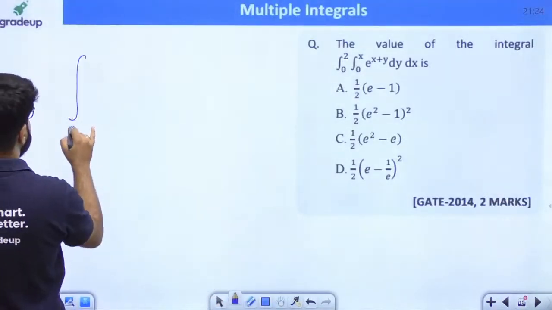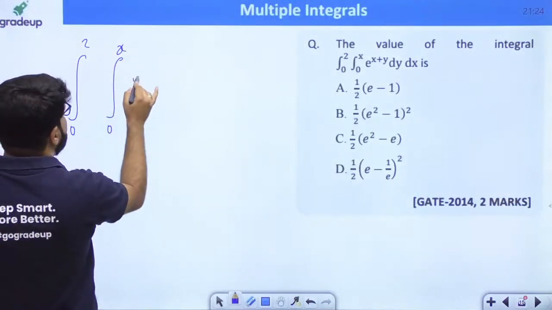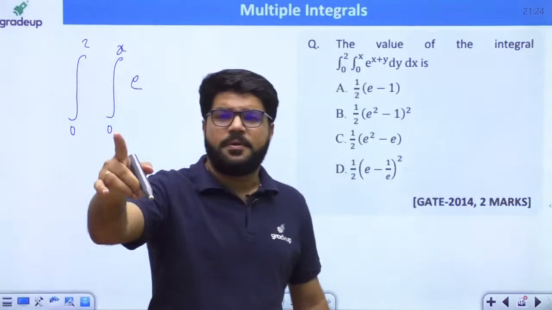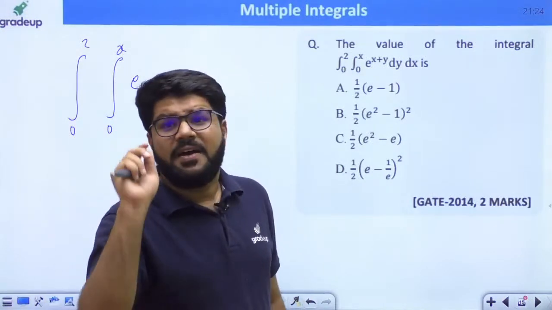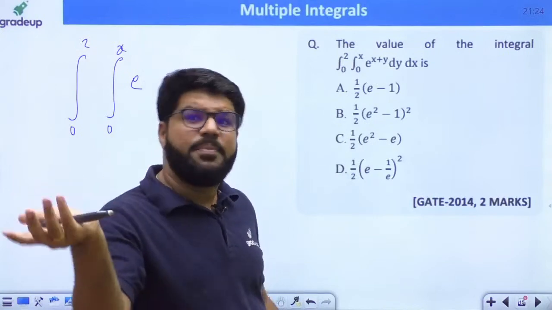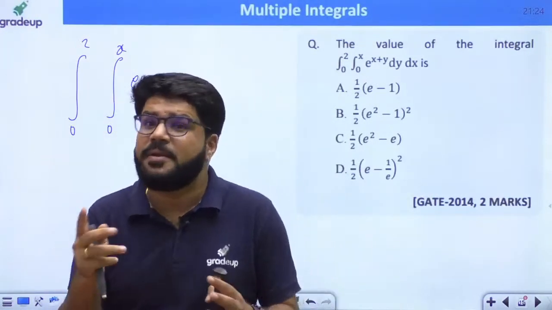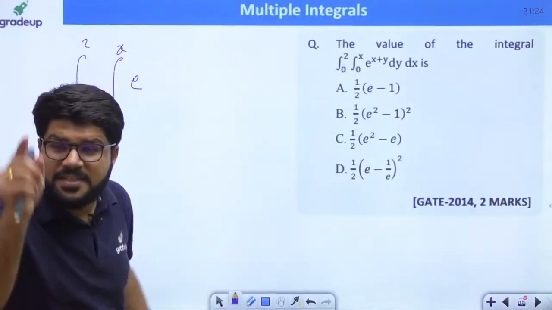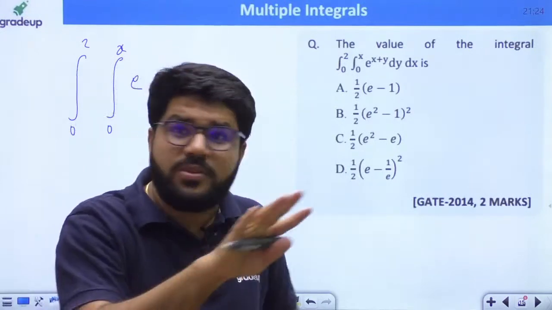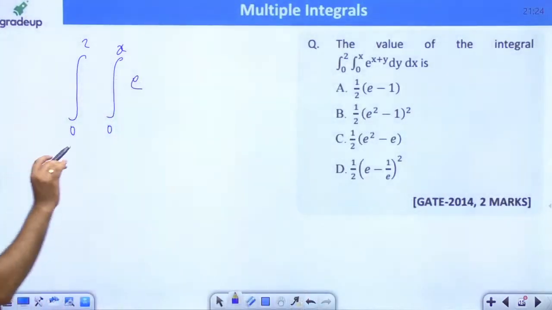This is integration 0 से 2 integration 0 to x. Now look at the order of the given. अच्छा, there is one more important concept. Vishal, वही मैं बोल रहा हूं, dx dy can be written as dy dx if it is constant limit. Constant limit में that order will not matter. But if it is non-constant limit, case number 2 and case number 3 पे जाएंगे, तो then you can't write it that way, Vishal. That is what you understand in this problem, then maybe your doubt will get cleared.